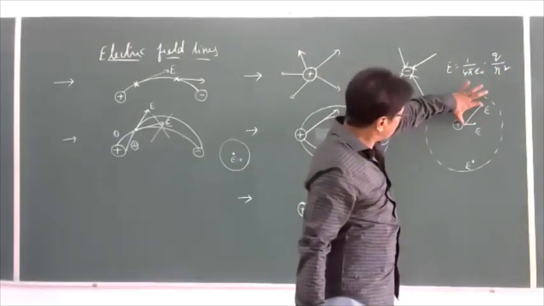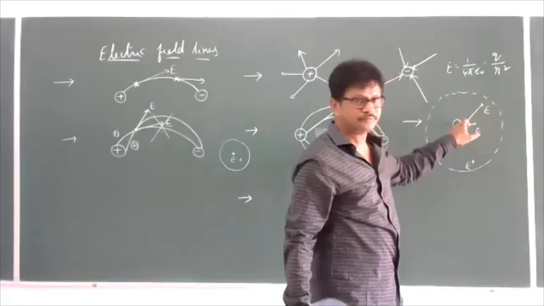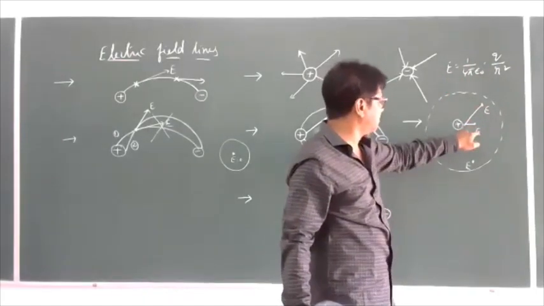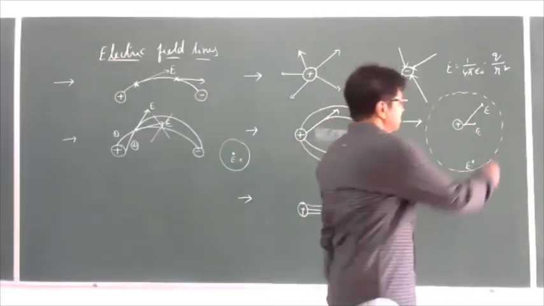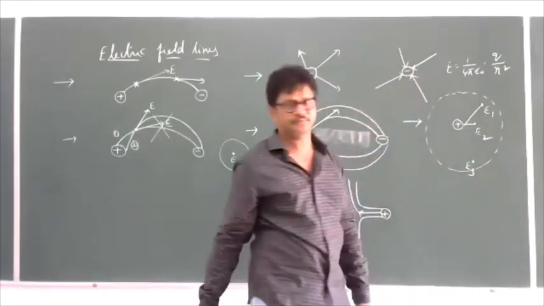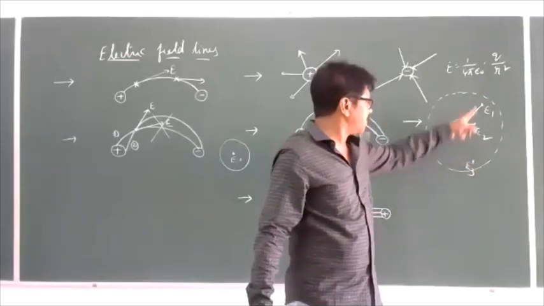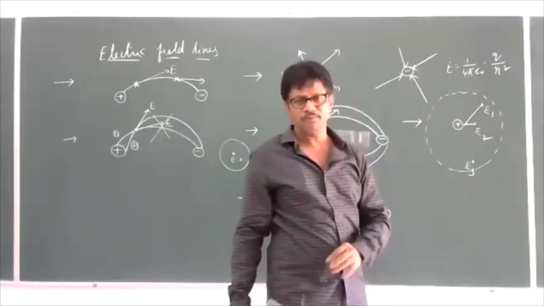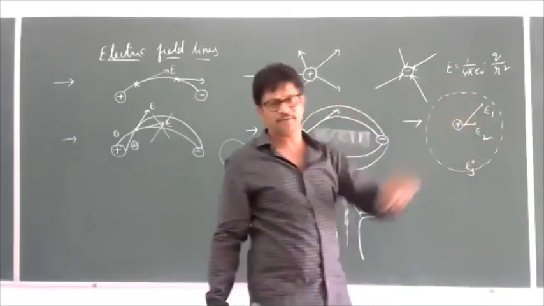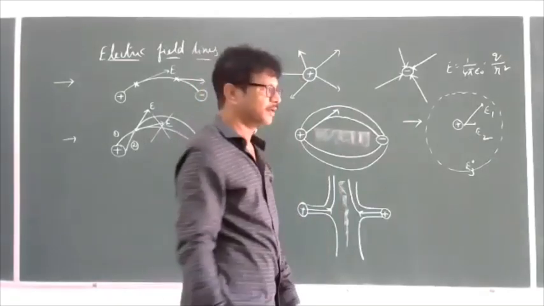Since from one point to another point the value of r differs, the electric intensity will also differ. For example, if it is E1, it will be E2, it will be E3. So the electric intensity is not the same at all 3 points. So we cannot call it a uniform electric field.